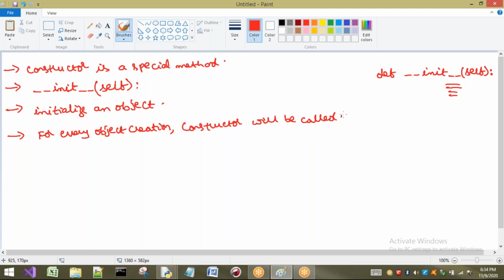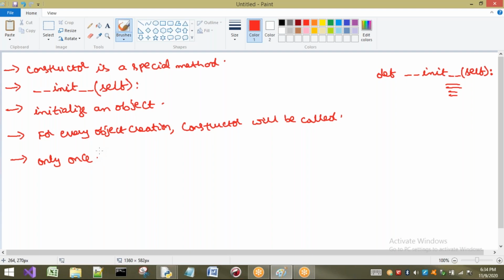If you create an object, the constructor will be called automatically. No need of calling it explicitly like methods or functions. And how many times can a constructor be called? On any object, the constructor will be called only once.